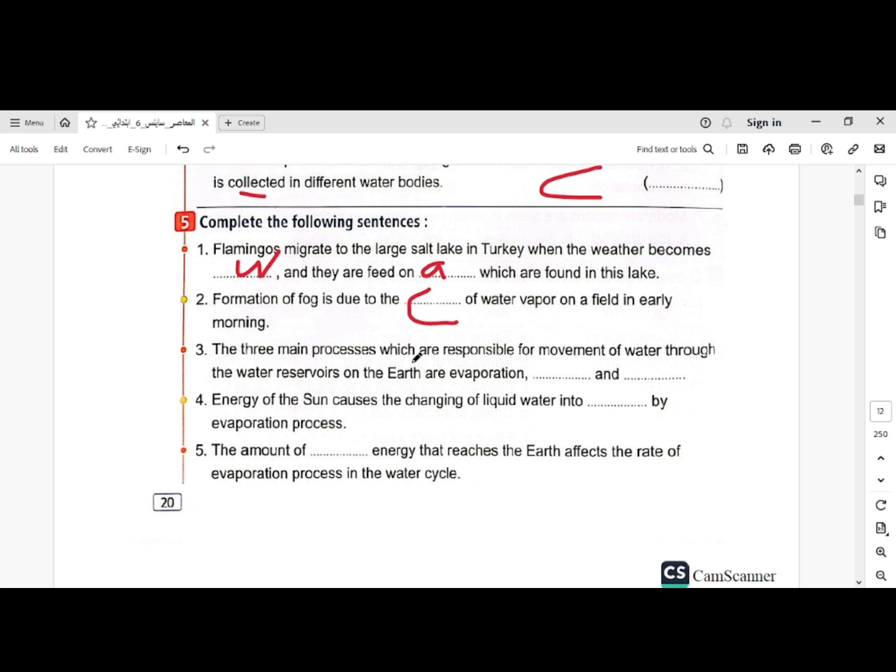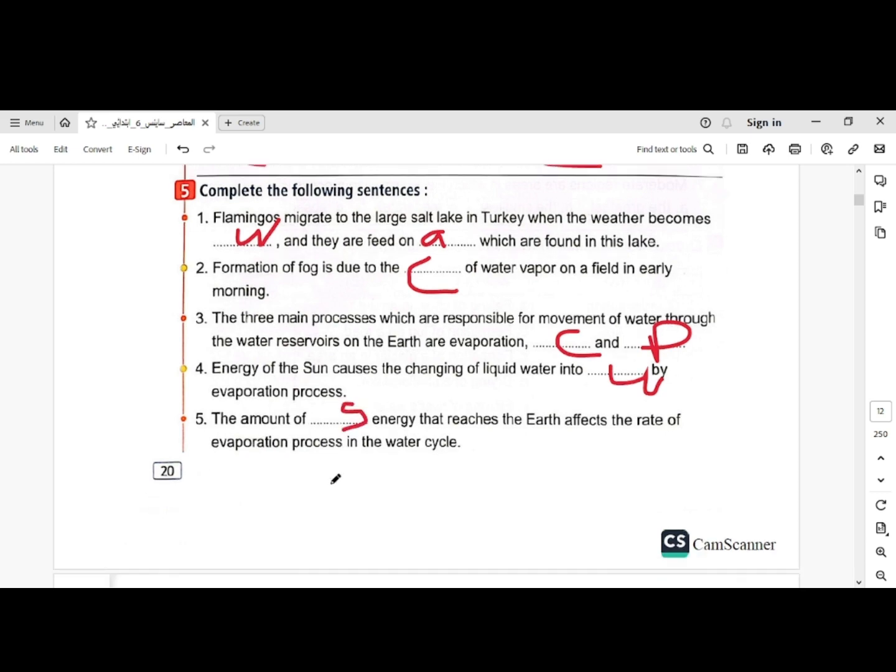The three main processes which are responsible for movement of water through the water reservoir on the earth are evaporation, condensation, and precipitation. Energy of the sun causes the changing of liquid water into water vapor by evaporation process. The amount of solar energy that reaches the earth affects the rate of evaporation process in the water cycle.